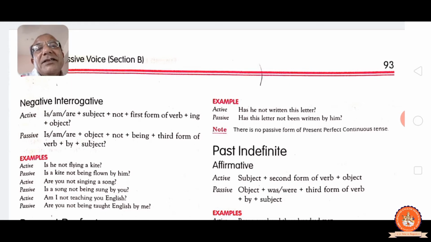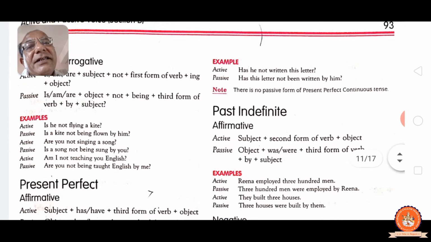Are you not singing a song? Is a song not being sung by you? Am I not teaching you English? Are you not being taught English by me? Double object is coming. So like this, if we pay attention, then it is very easy.